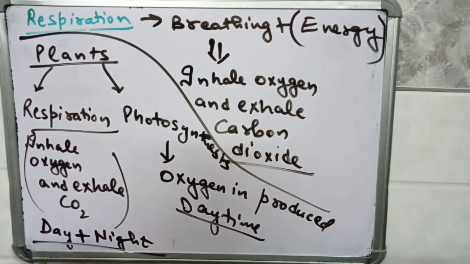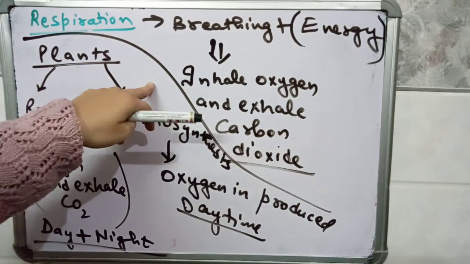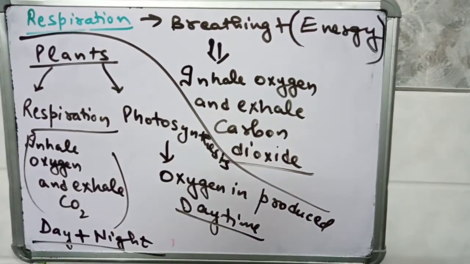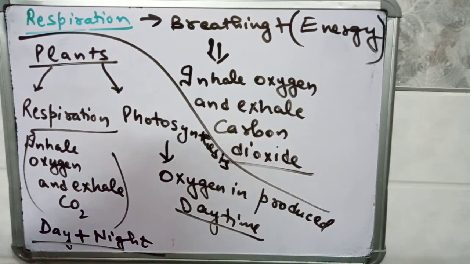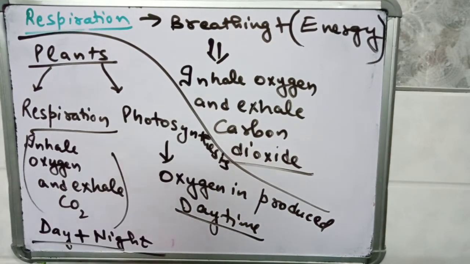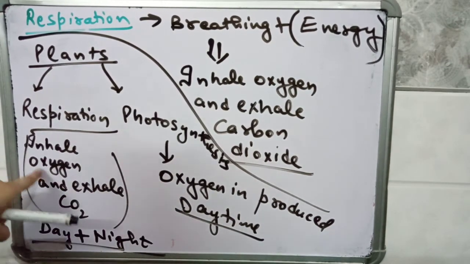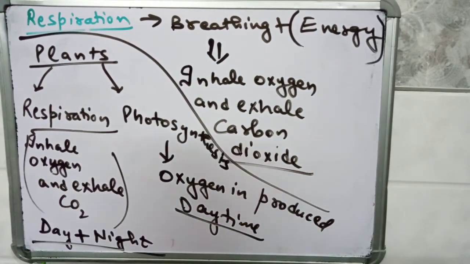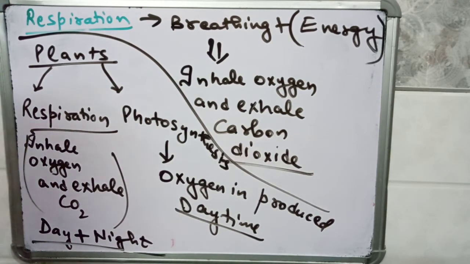Photosynthesis is the process by which plants make food for themselves, and while producing the food, they produce oxygen also, which they release in the atmosphere. During respiration they use this oxygen and exhale carbon dioxide, but the amount of oxygen used by plants is very much less than the oxygen produced by them. Therefore we have so much oxygen present in our surroundings.